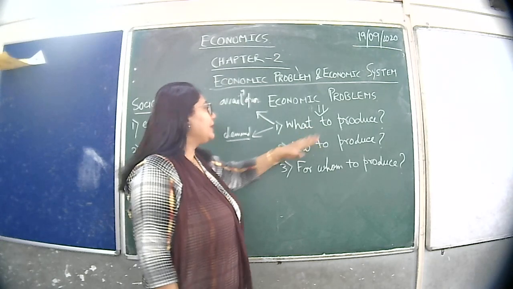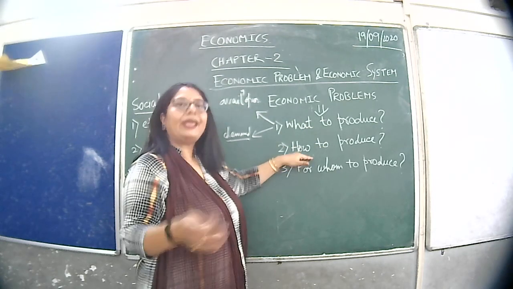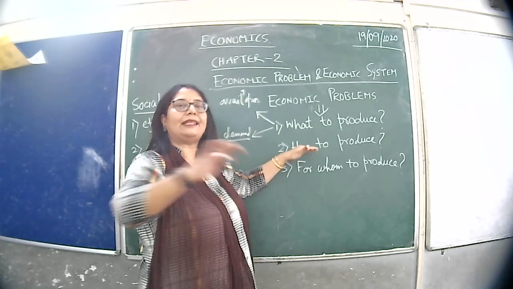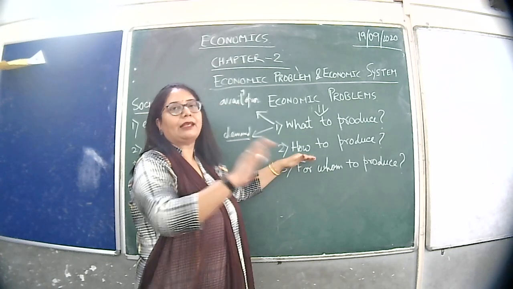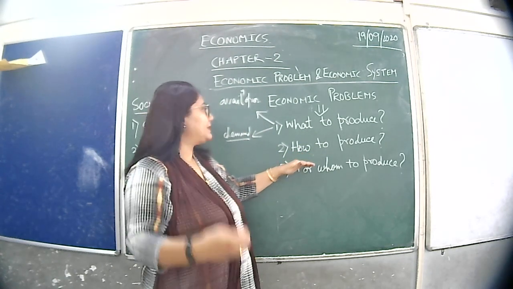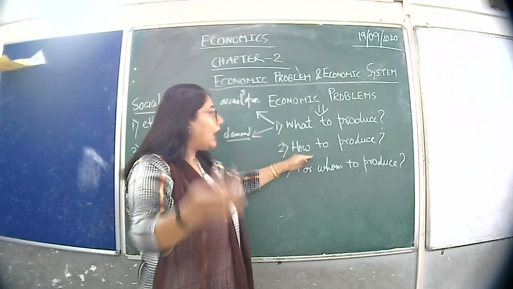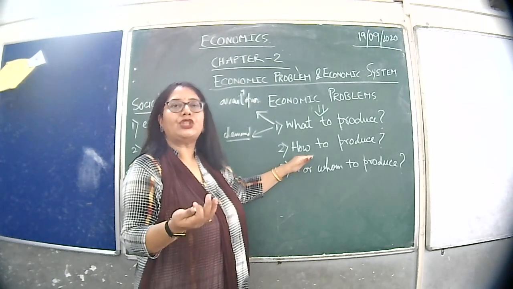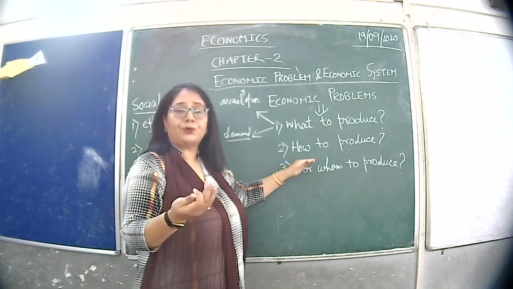What to produce? The next question is how. We have decided, okay, X, Y, Z, these commodities I am going to produce in my country. Then the second question comes: how? This how basically implies the technology. What technology will we use?